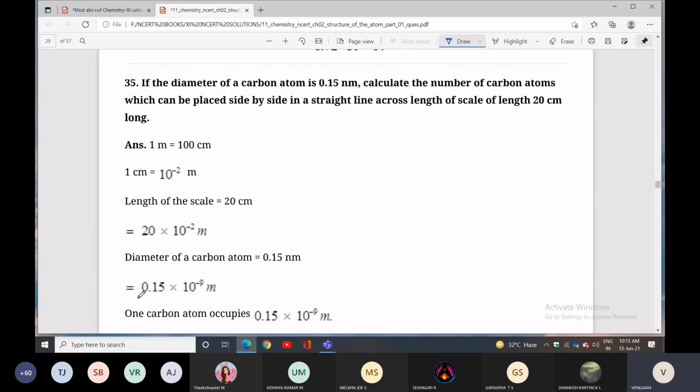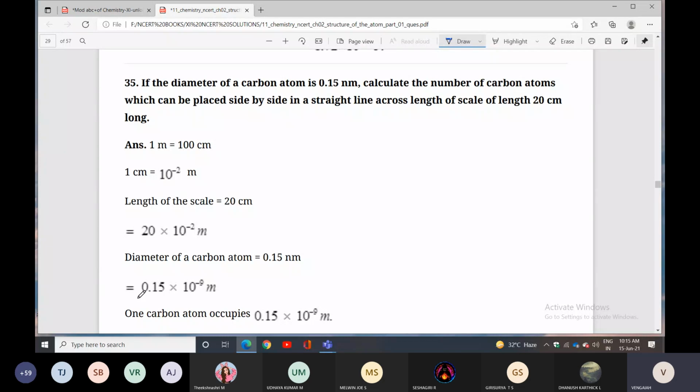Next one: if the diameter of a carbon atom is 0.15 nanometer, calculate the number of carbon atoms which can be placed side by side in a straight line across the length of a scale 20 centimeter long. 1 meter equals 100 centimeters, so 1 centimeter is 10 to the power minus 2 meters.